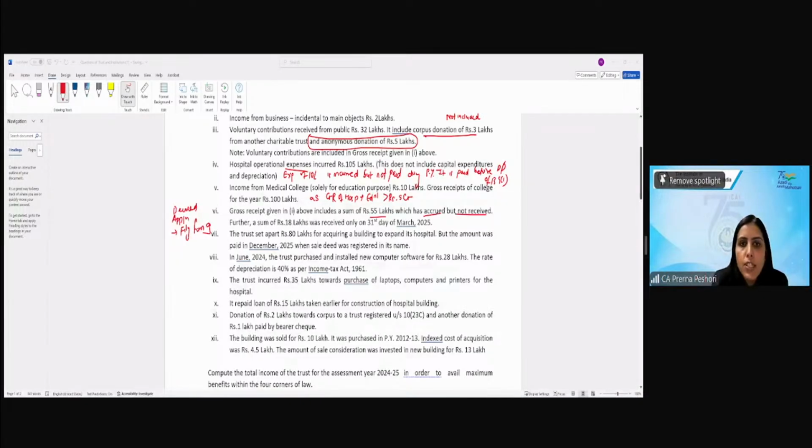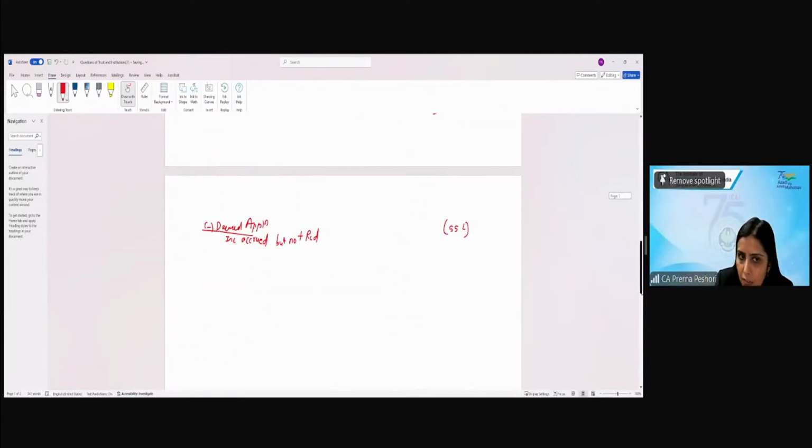Yes, this can also be treated as deemed application. Very good. So this also, the same thing will be applicable. For this, again, you have to exercise the option of form 9. Now, if in case, again, you have the time to apply this 18 lakh by the previous year, 26-27. In case you do not apply, this will be deemed to be the income in the previous year, 26-27. This is income received late. Are we clear?